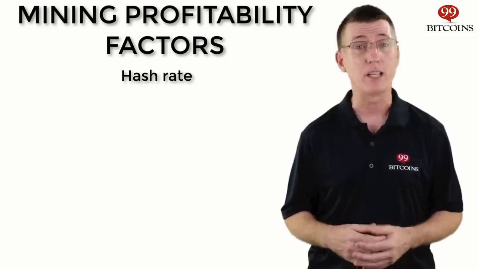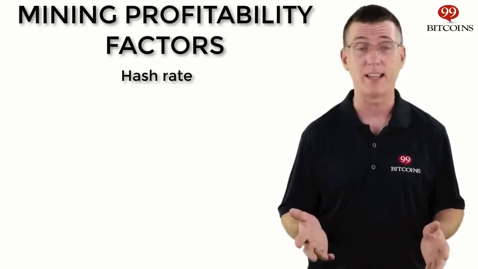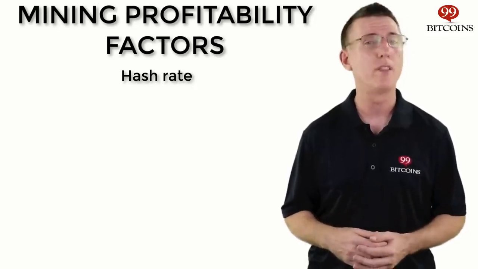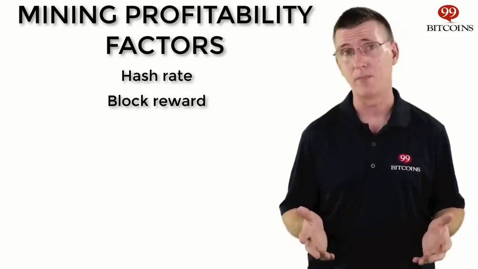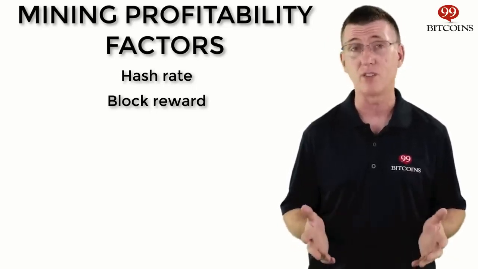Hash rate can be measured in megahash per second, gigahash per second, terahash per second, and even petahash per second. Number two, the Bitcoin reward per block. And this refers to the number of Bitcoins generated when a miner finds the solution.